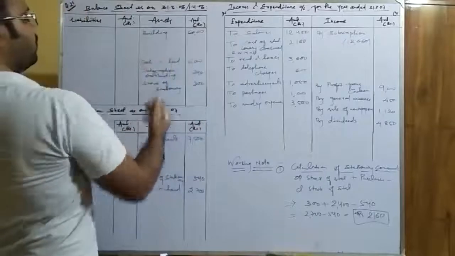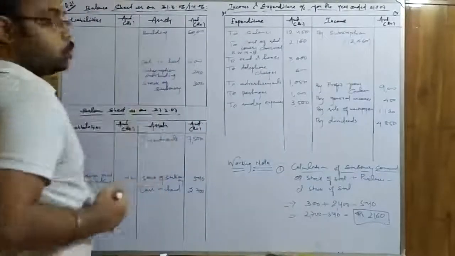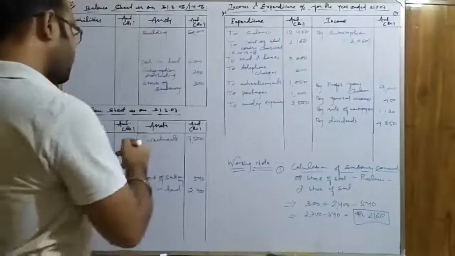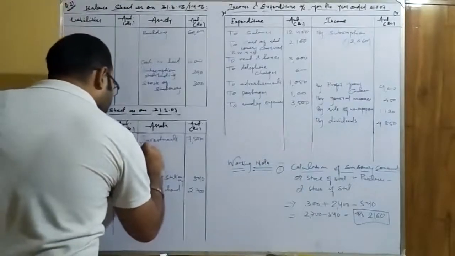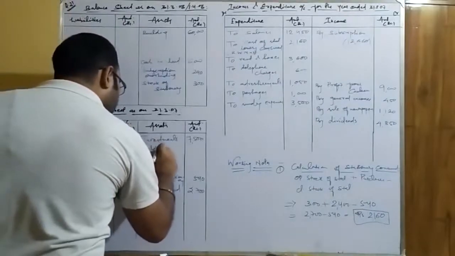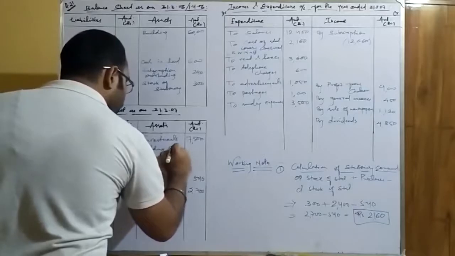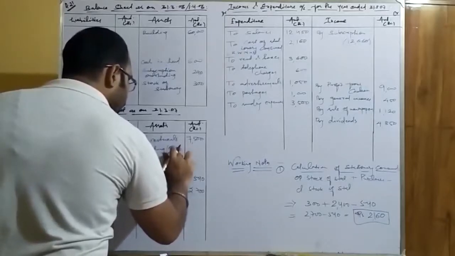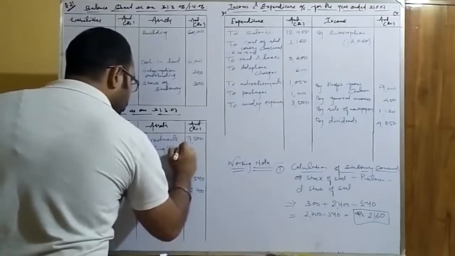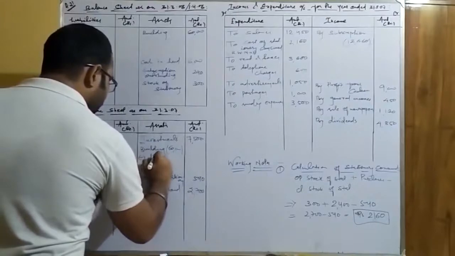And since it's the opening balance sheet, we don't have to write any value of depreciation because it was the closing balance sheet of the previous year. But in this year, we have to deduct the value of depreciation. Okay, so we will keep it in the inner column. So we write it over here, less depreciation.